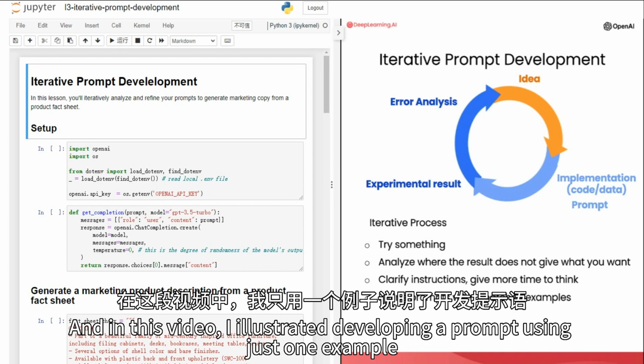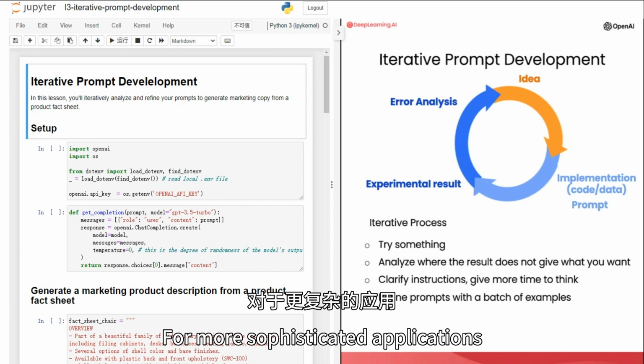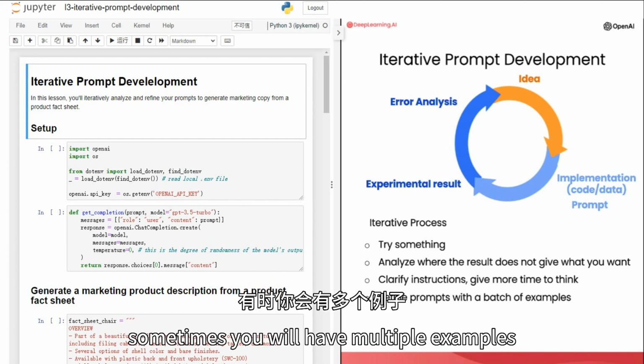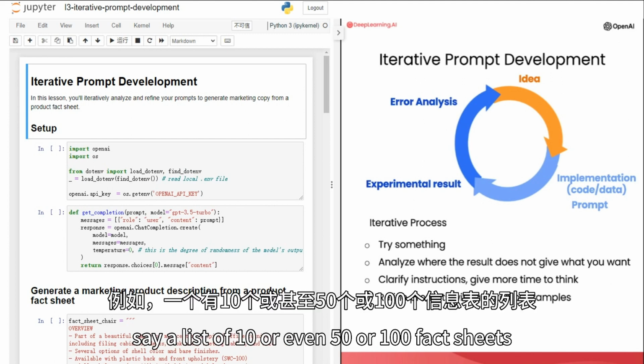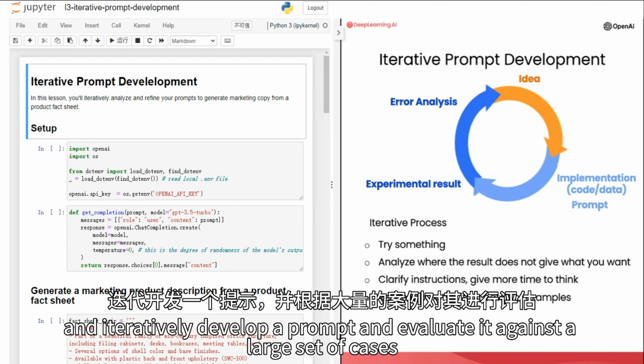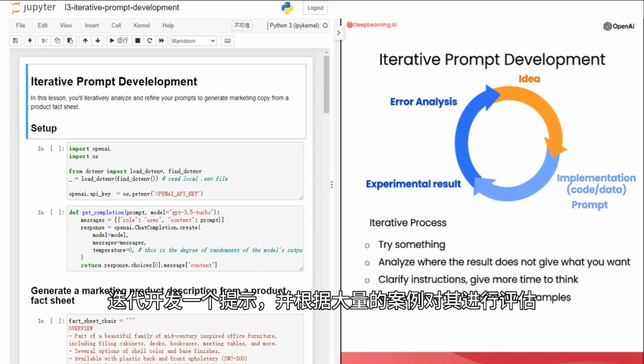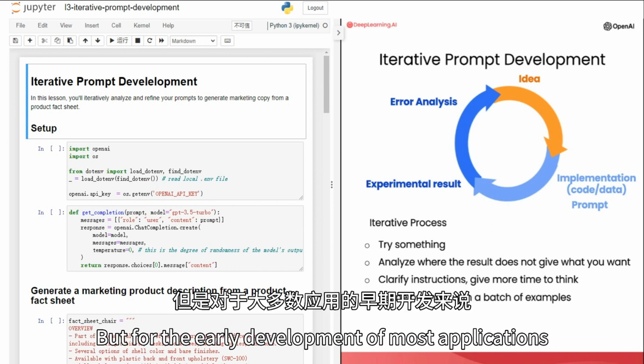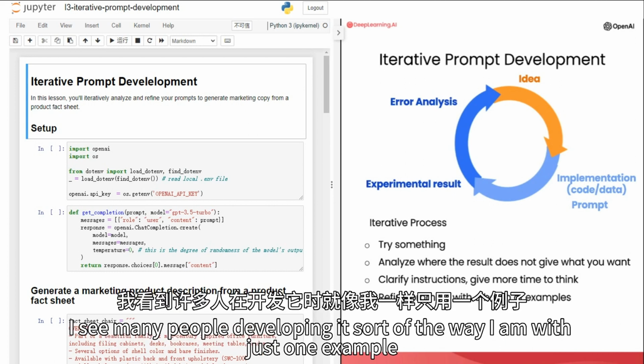And in this video, I illustrated developing a prompt using just one example. For more sophisticated applications, sometimes you will have multiple examples, say a list of 10 or even 50 or 100 fact sheets, and iteratively develop a prompt and evaluate it against a large set of cases. But for the early development of most applications, I see many people developing it sort of the way I am,